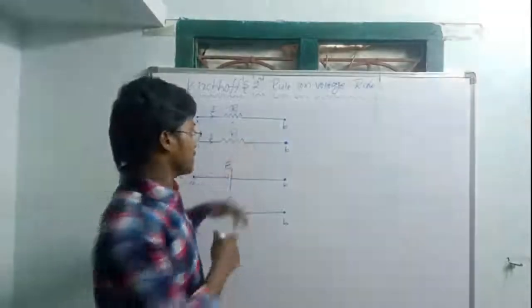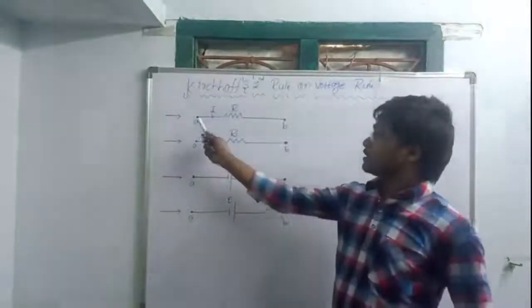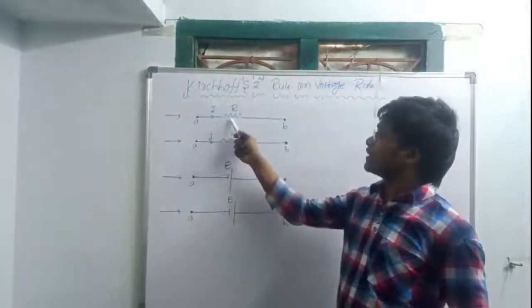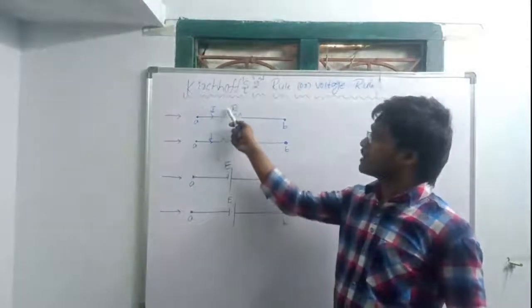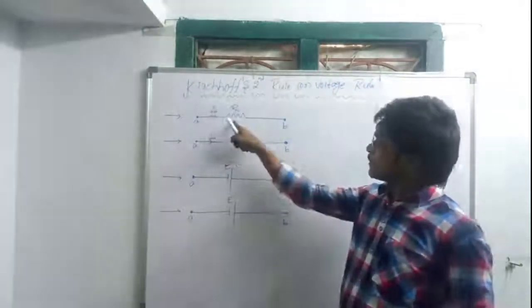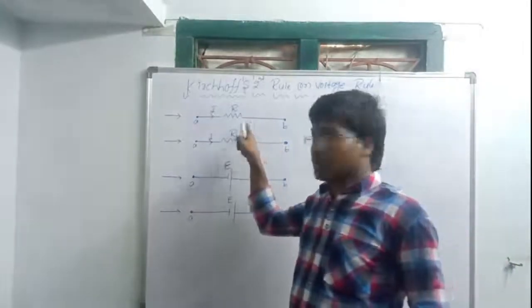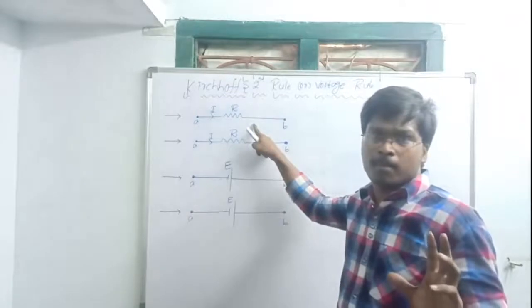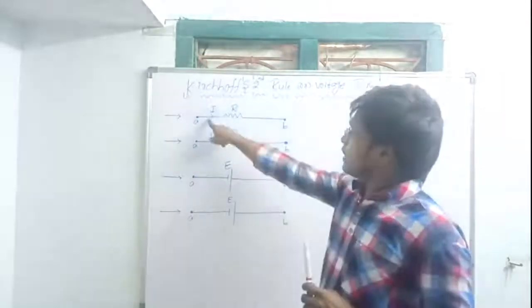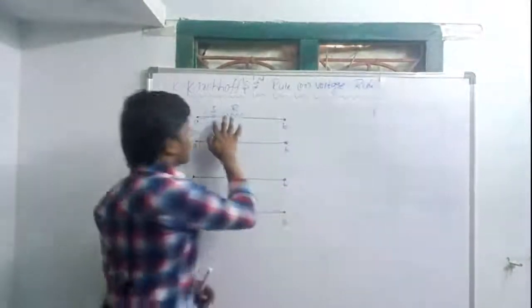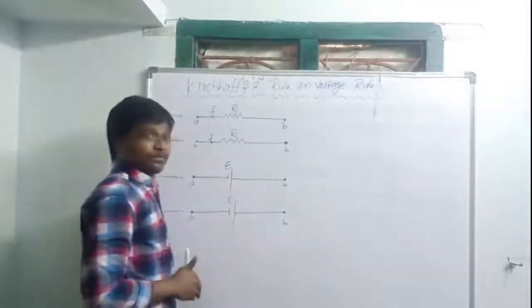First point, I considered here one loop. This is the point A and this is the point B. In between this point A and point B, one resistor is there, resistance R. Current is passing through this resistor. Okay, so the current direction is already given in the circuit. What is that? Forward.